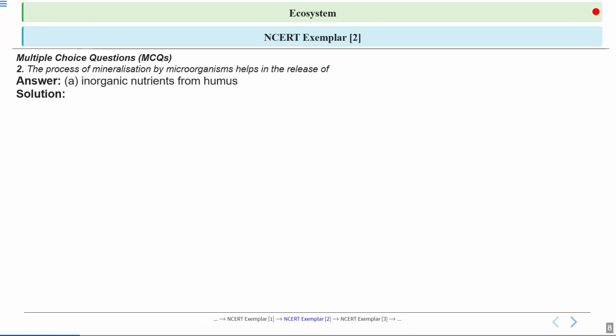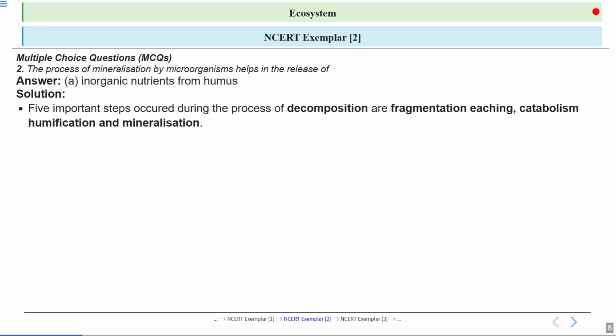Let's have a look at the answer. Option number A, inorganic nutrients from humus, this is the correct answer. Now decomposition is a complex process where dead organic material is broken down, and there are 5 important steps in the decomposition. These are fragmentation, leaching, catabolism, humification, and mineralization. Okay, these are the 5 steps.